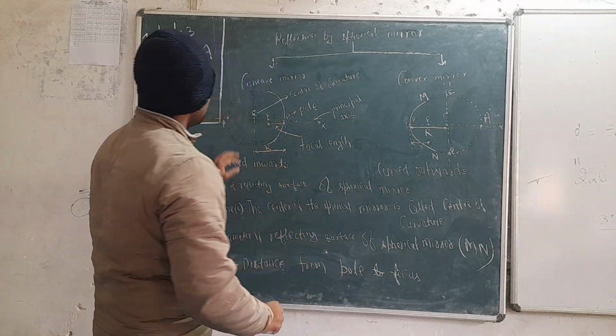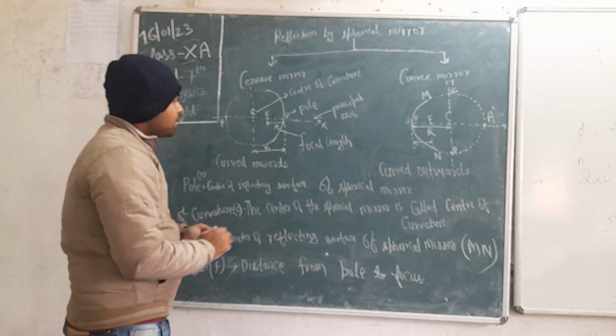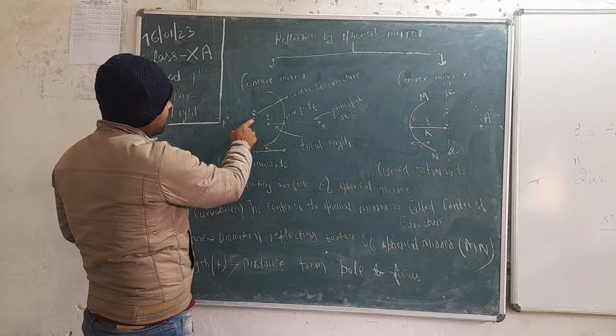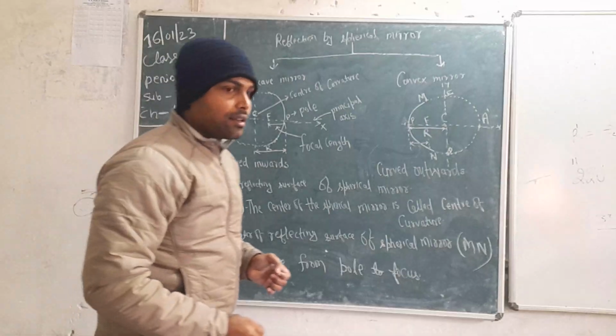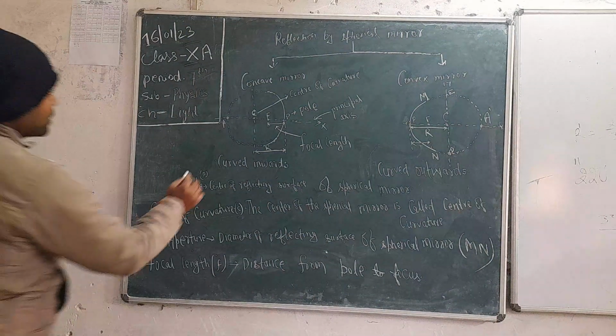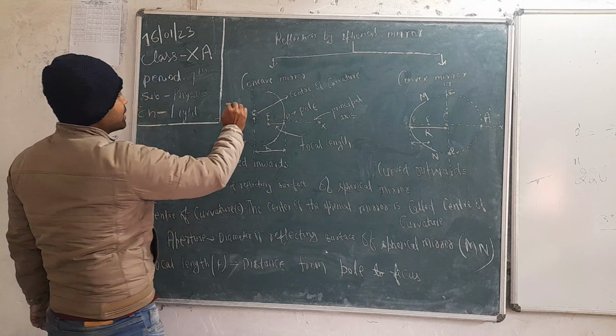See, this is a sphere, and we know that there is a center in a sphere. Here we will mark this as the center. This is the center of this sphere, the complete sphere.